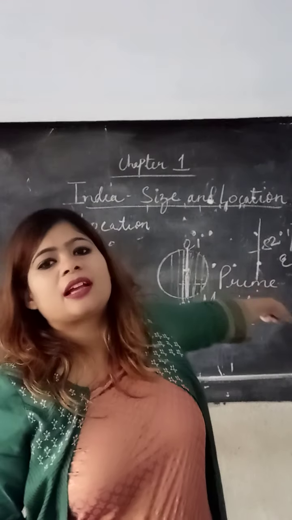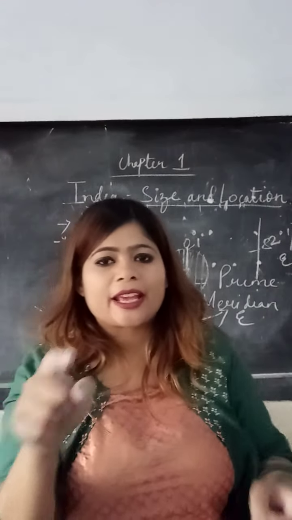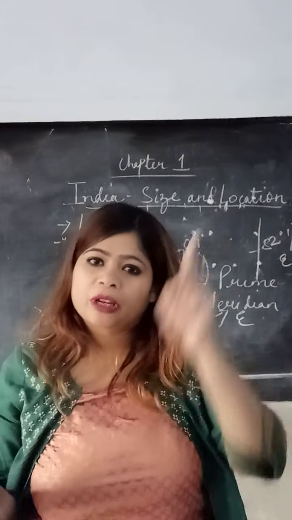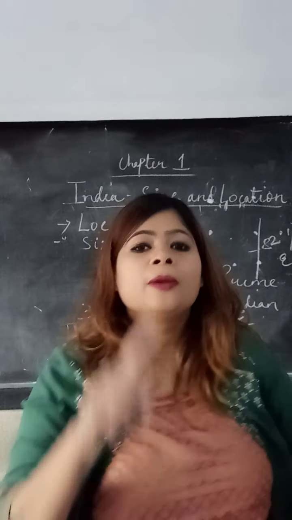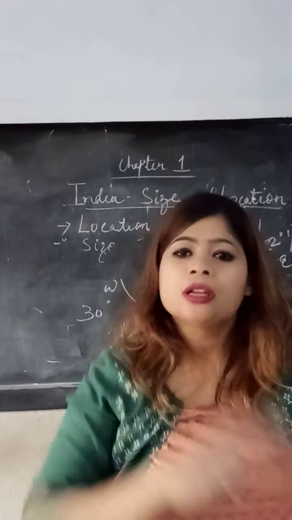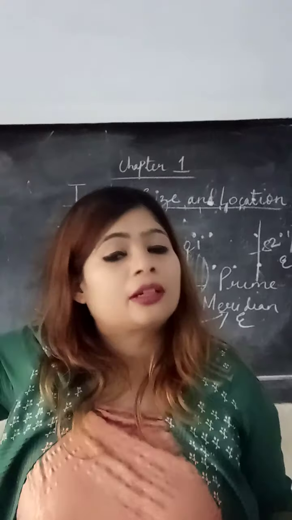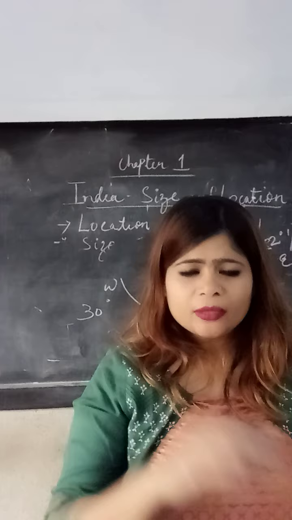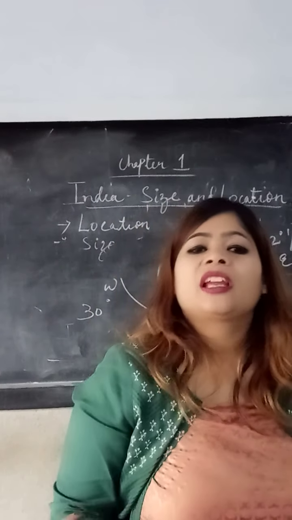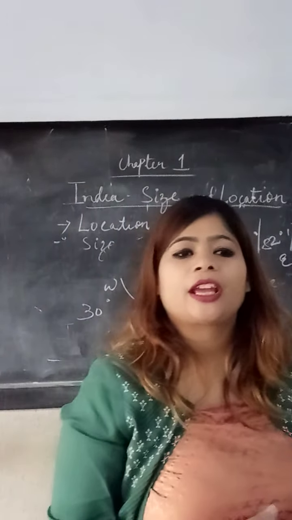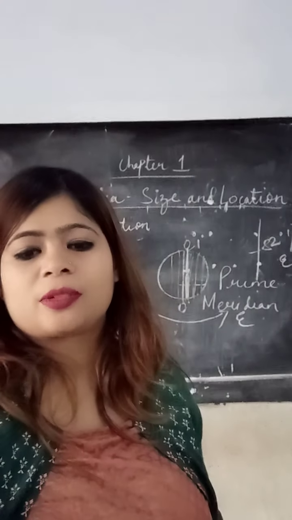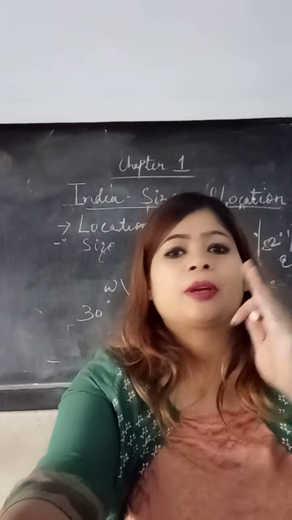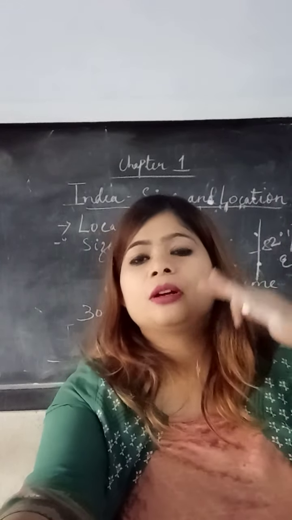Now did you understand the concept behind why it takes 2 hours to cover the gap between Arunachal Pradesh and Gujarat? Because we have 30 lines of longitude and the difference between one longitude is 4 minutes. So to cover all 30 degrees you need 120 minutes, which is 2 hours. The latitudinal extent influences the duration of day and night as one moves from south to north. Right? So I will stop the class here because I don't want to overburden you with the concept.